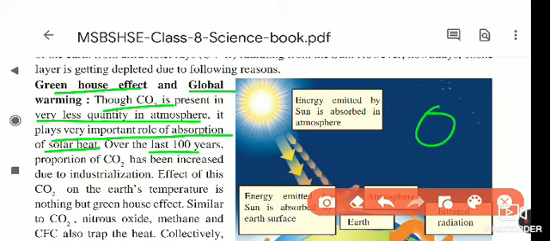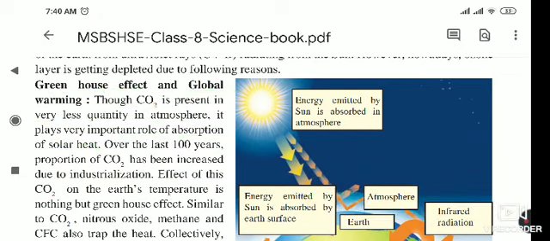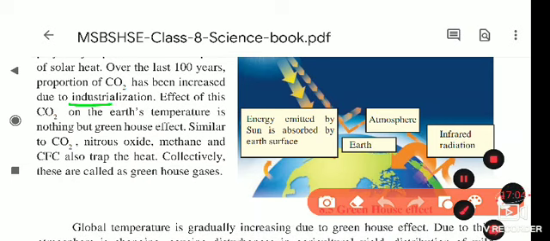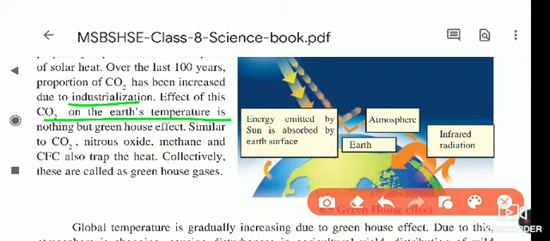Over the last 100 years, the proportion of CO2 has increased due to industrialization. The reason behind it is that industrialization and the use of vehicles have increased. Due to this, CO2 increases in the environment. And the effect of this CO2 on the earth's temperature is nothing but the greenhouse effect.